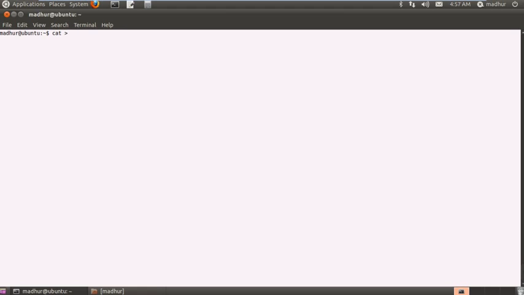I'm going to use the cat command and create a file called players. In this file, it's going to be some sort of a table, and I'm basically going to have three columns in it. The first column is going to have name, the next column is going to have sport, and the next column is going to have age. That's going to be the final column, and in the next line I'm going to input the names of some players I know. So Roger Federer, he plays tennis and his age is 30.